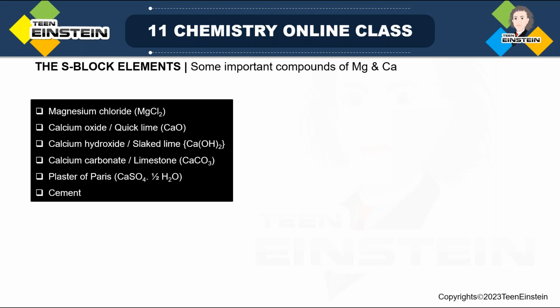Though we have only 5 minutes, I will just give the introduction. Some important compounds of Mg and Ca. In group 1, remember, we saw some important compounds of sodium only: sodium chloride, sodium hydroxide, all this. But in group 2, here basically we will focus on Mg and Ca. From Mg only one compound we will discuss, which is its chloride. But look at the others, all are calcium. So for Mg it is only one compound, but for Ca there will be 4 to 5 compounds.